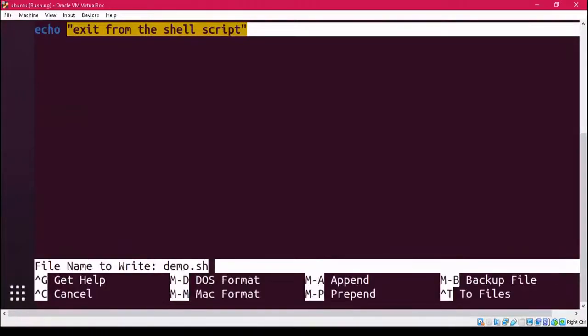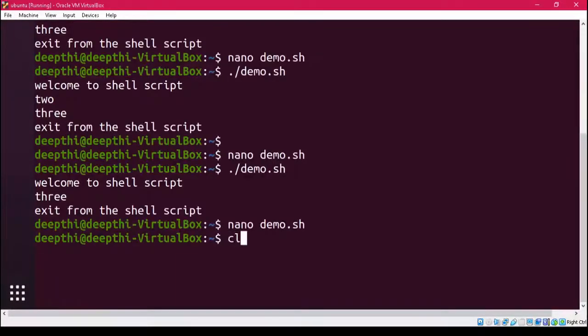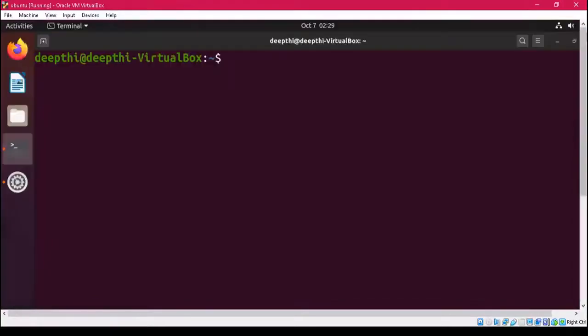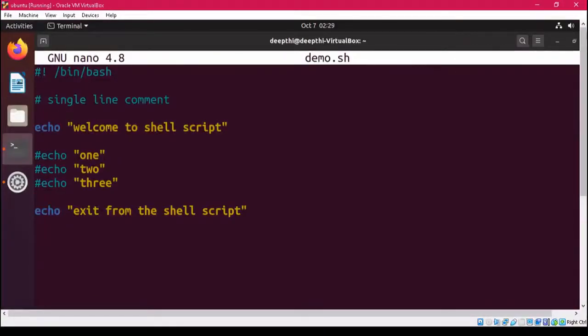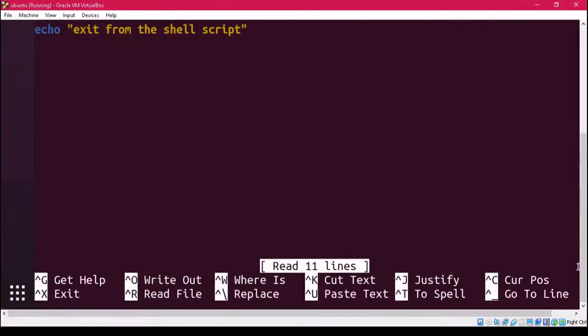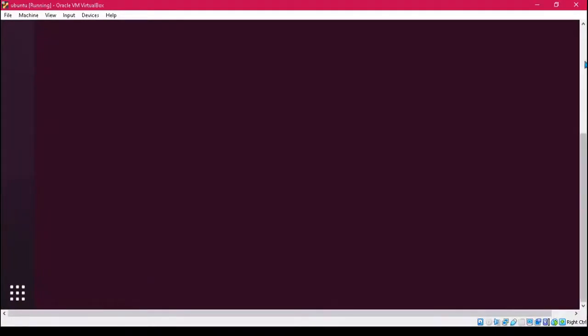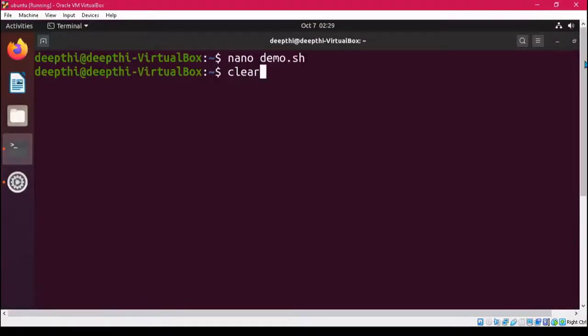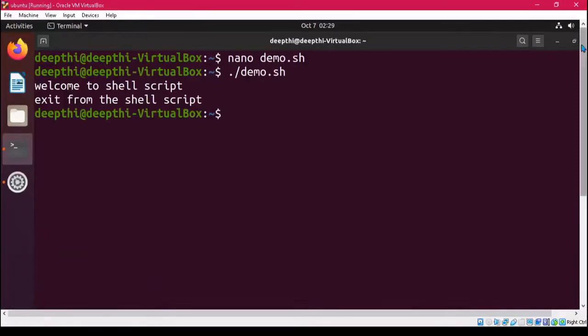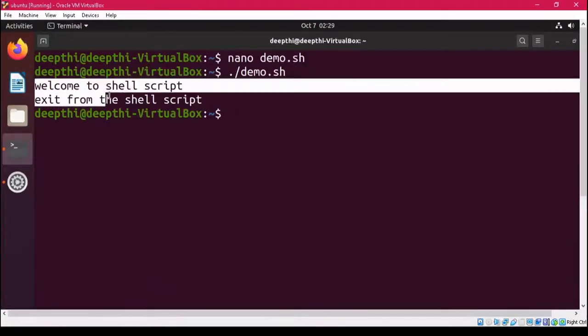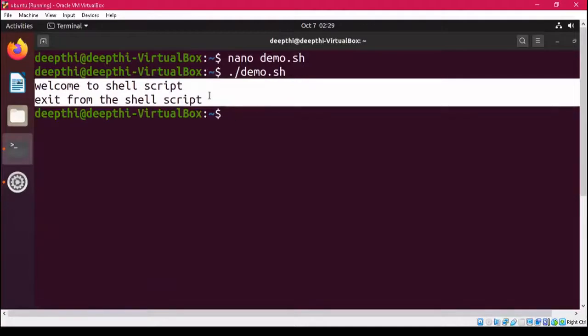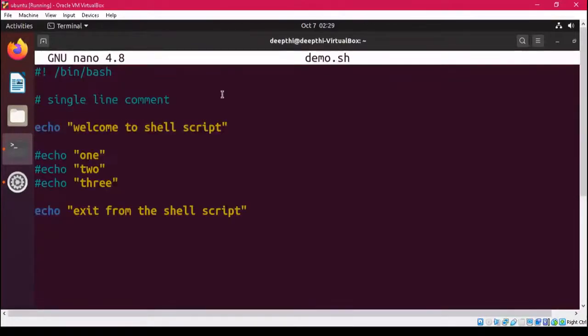Now let's come out of it and run this script. Let's run this again. If I run this, you can see that 1, 2, 3, all of them became your comment. So this is one way, but what is the other way? Before that, let's remove this hash symbol, and now these are your normal statements.